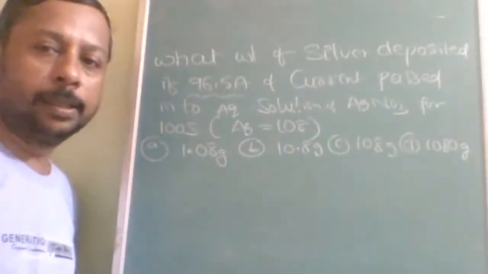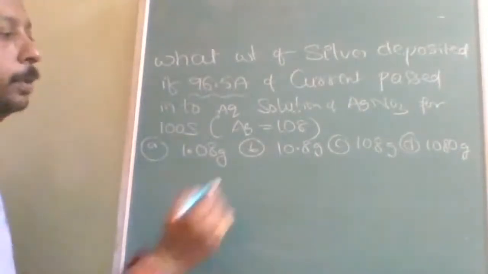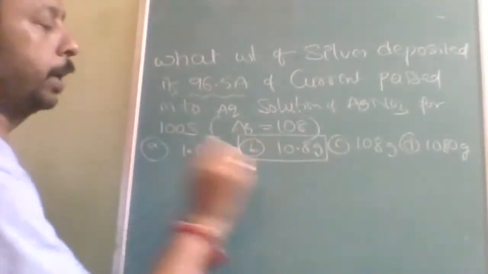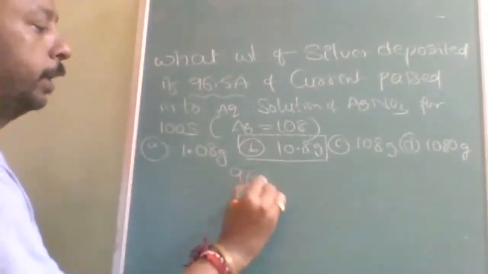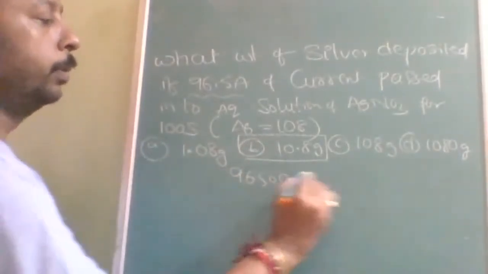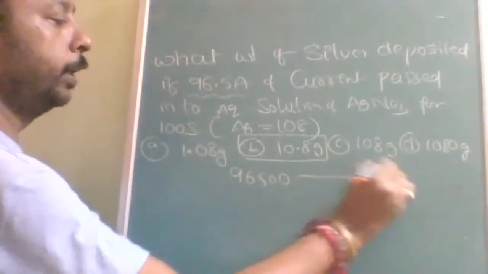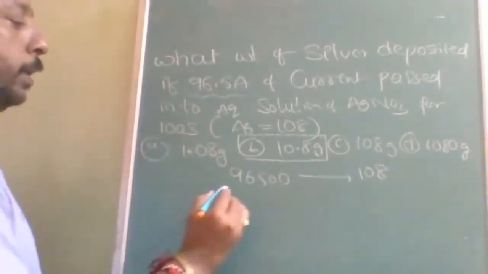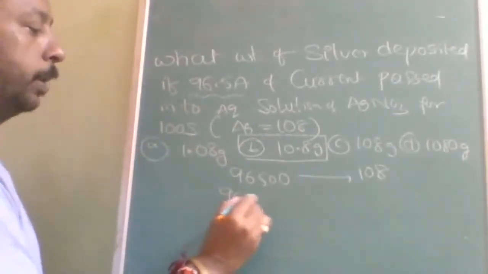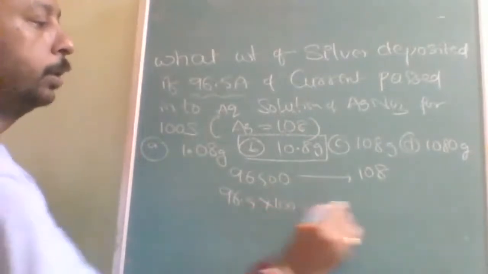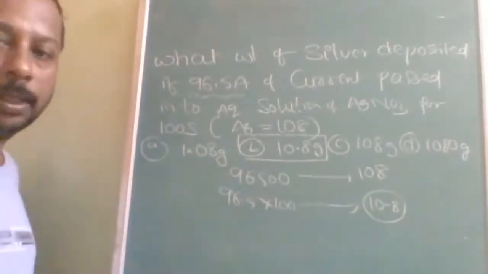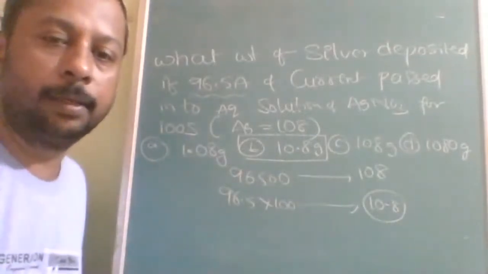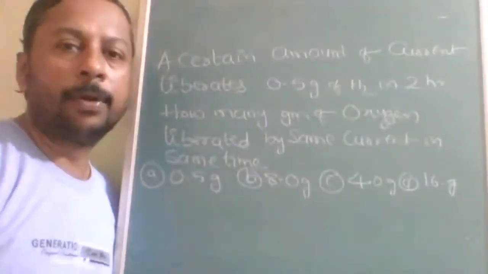Okay, here the answer is B. What is the answer? A very simple, direct and easy question. Understood? When I give 96500, I will get 108 gram. And presently I am giving 96.5 into 100, so I will get 10.8. Direct answer, so the answer is B. Is that clear? Okay, next question.